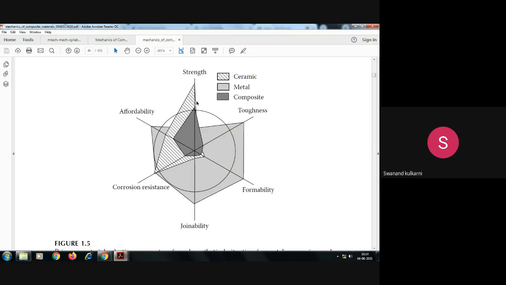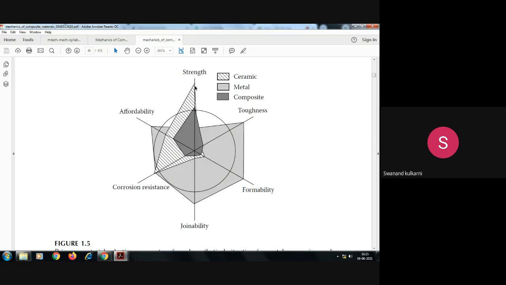The hatching line portion shown here represents the ceramic, the portion with dark surface is the composite, and the surface shown here with faint space is the metal. As far as ceramics are concerned, the strength of the ceramic is very good compared to the other two materials, composite as well as metal. As compared to metal, ceramic has large strength.